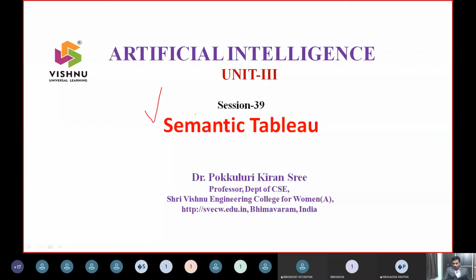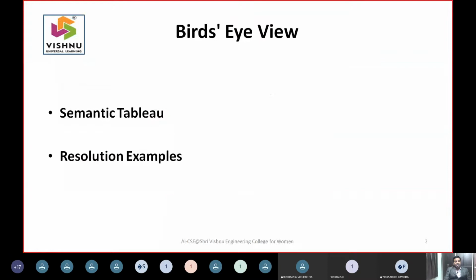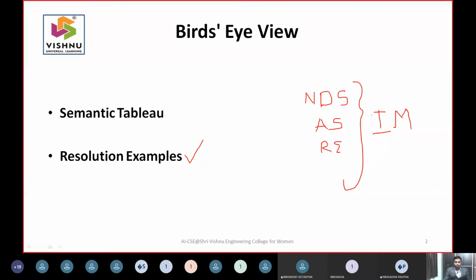So far we have seen various examples of resolution mechanisms. We have seen what exactly a natural deduction system is. We have seen what exactly an axiomatic system is. We have seen many examples of resolution also. All these three are called inference mechanisms. That's what we have seen for the last almost 2.5 weeks. So today we are going to witness something called semantic tableau,